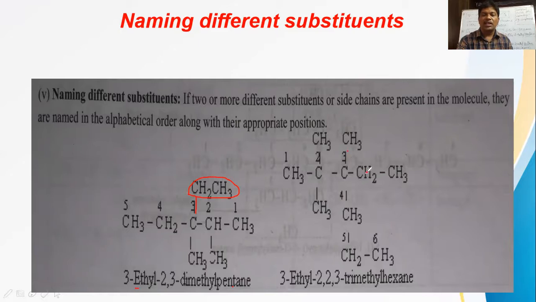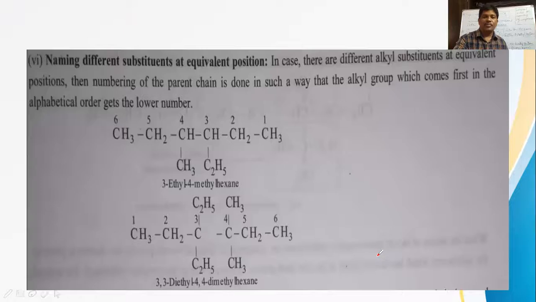CH2 CH3 is the ethyl group here. So which name do we write first? The ethyl name we have to write first before methyl, because methyl starts from M, ethyl starts from E. So we write 3-ethyl-2,2,3-trimethylhexane. Totally how many carbons in the parent chain? 6 carbons. Therefore we say hexane.